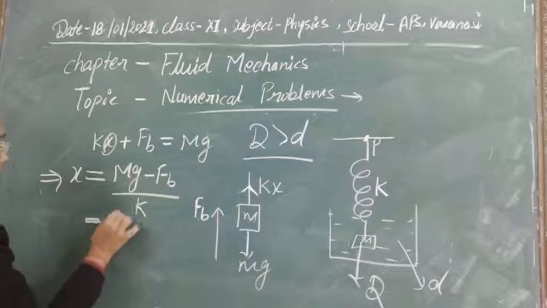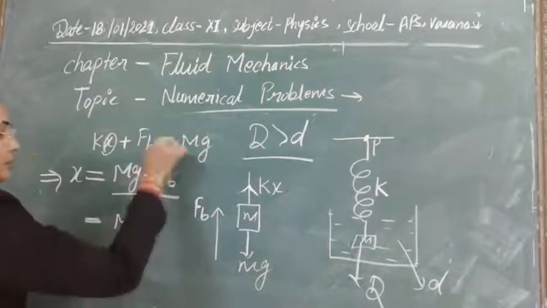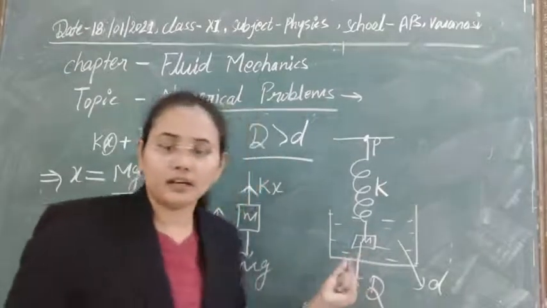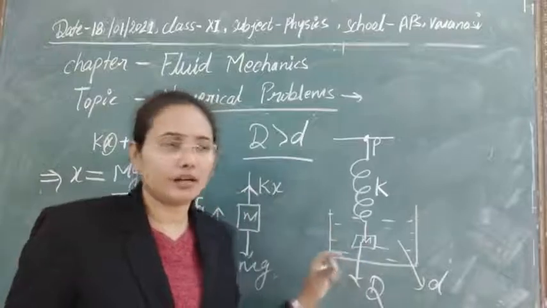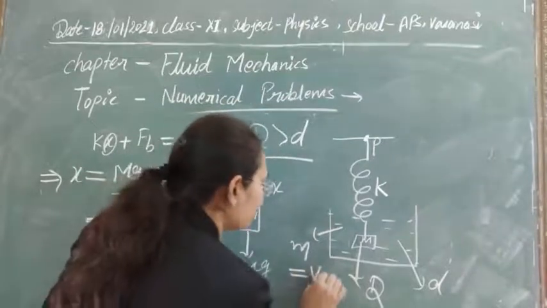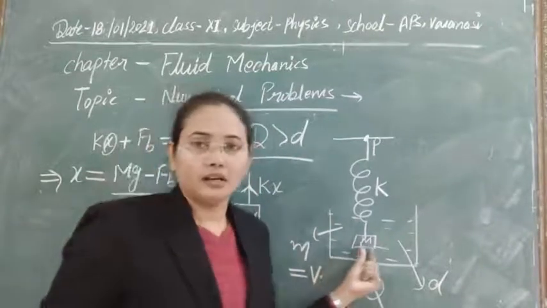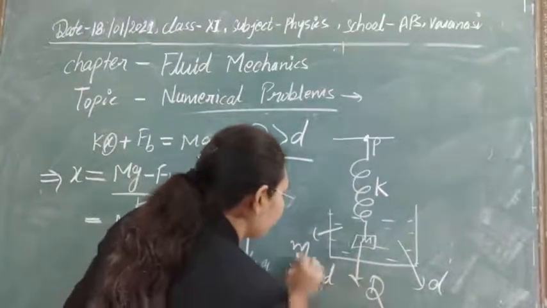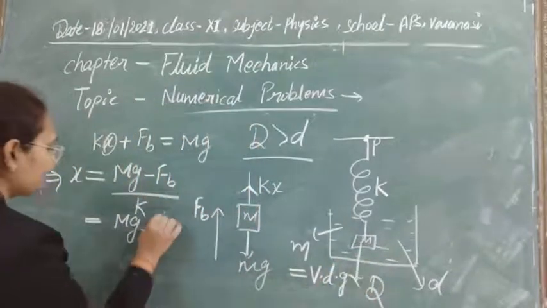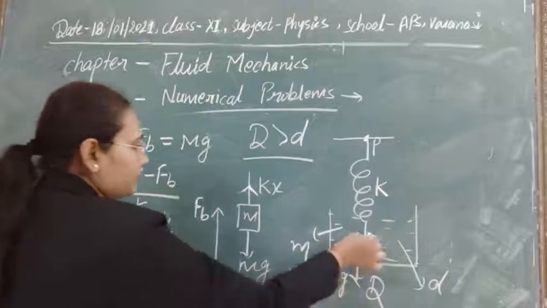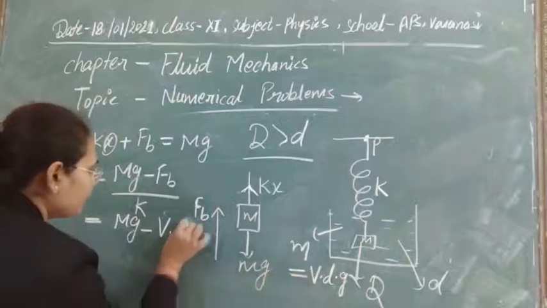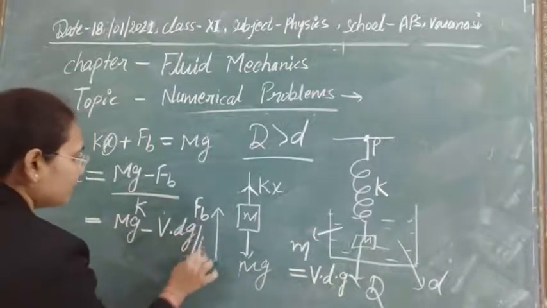So the value of mg, and you know that the value of buoyancy is also equal to the mass of the water, or weight of the water that is displaced, small m into g. Suppose that small m is the mass that is displaced, then that small m can be written as volume into density of this water, the liquid. So volume into density and into g here. So just write it: this volume is the volume of the liquid that has been displaced here. So V d g we can write here upon this k.